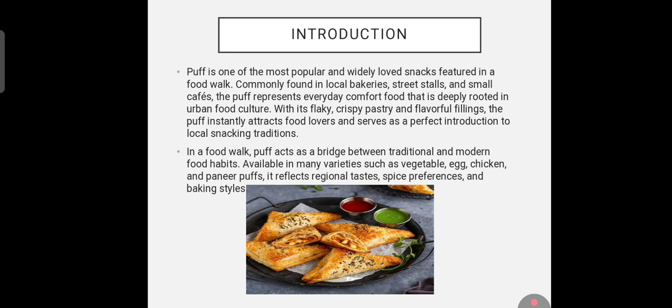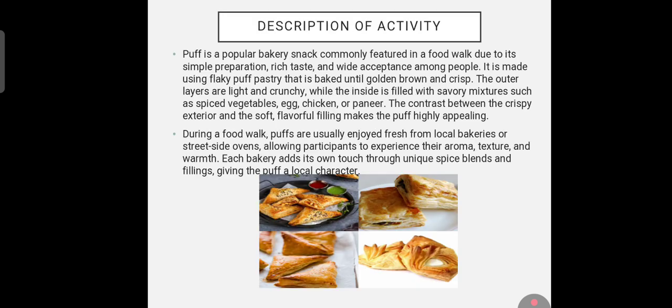In a food walk, puff acts as a bridge between traditional and modern habits, available in many varieties such as vegetable, egg, chicken, and paneer. It reflects regional taste preferences and baking styles.